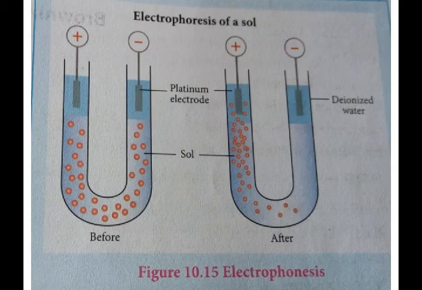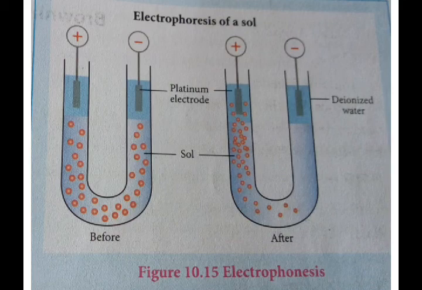So define electrophoresis if they ask. For that, what you have to write is: the migration of sol particles, sol particle being nothing but colloidal particles, under the influence of an electric field is called electrophoresis or cataphoresis. Cataphoresis is the other name for electrophoresis. If the sol particles migrate to the cathode, it shows that colloidal particles possess positive charge.